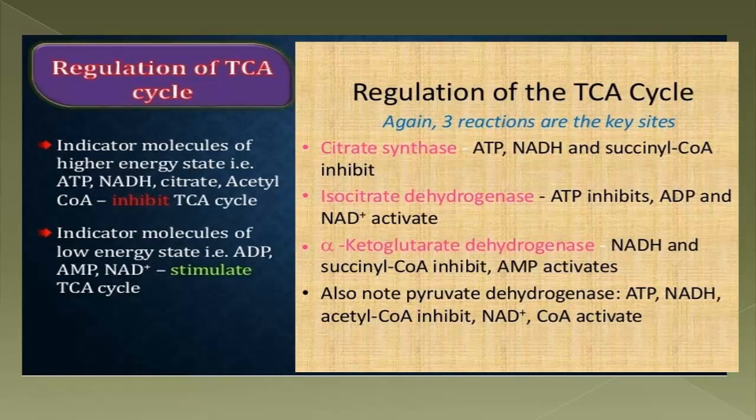ATP, the cell has more ADP, AMP and NAD plus, then the cell needs energy. Then the rate of the TCA cycle will be stimulated. So the indicator molecules of the low energy state, that is ADP, AMP and NAD plus, can stimulate the TCA cycle. So MBBS students, with this general rule you can simplify the regulation of the TCA cycle.